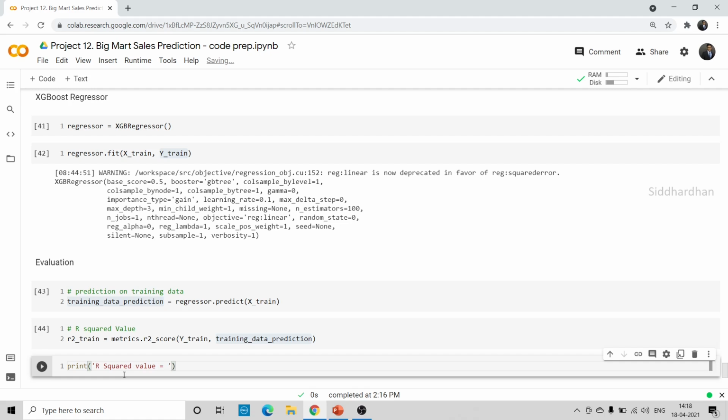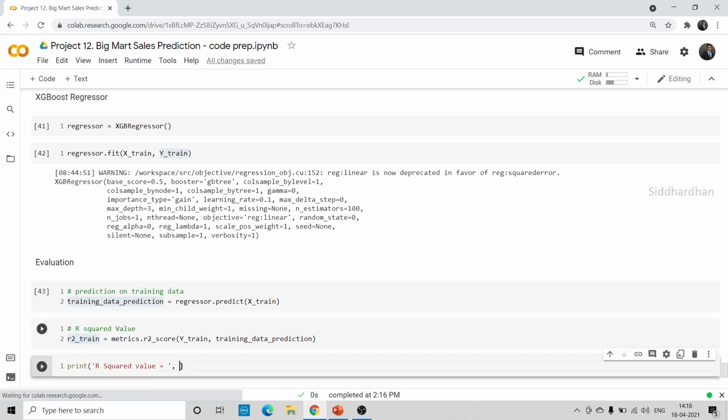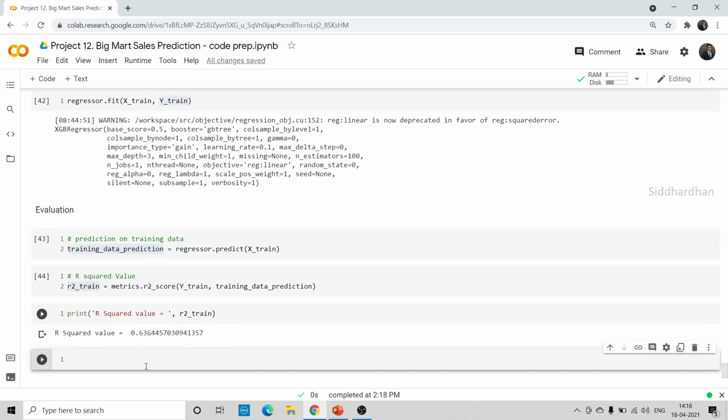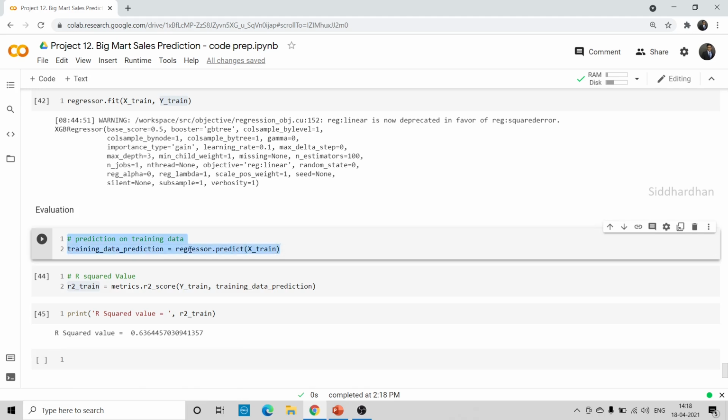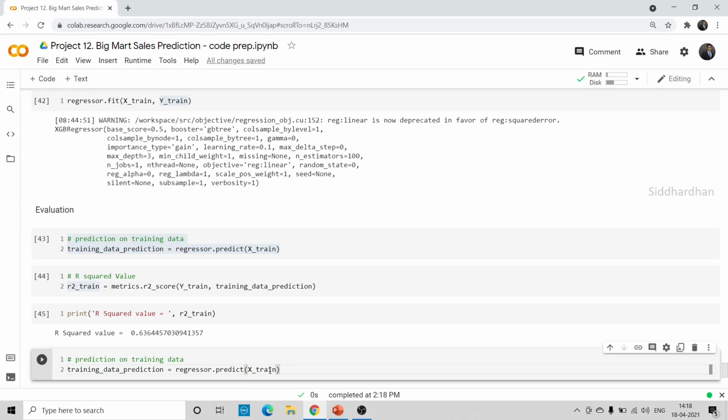Okay, so now let's try to print this r2 train. So we get an R squared value of 0.63, which is actually kind of good in this particular case. Now we need to do the same thing, but in this case we need to predict for testing data. We have already predicted for training data. Now let's predict for test data. So we just need to change a few things. This is the test data prediction.